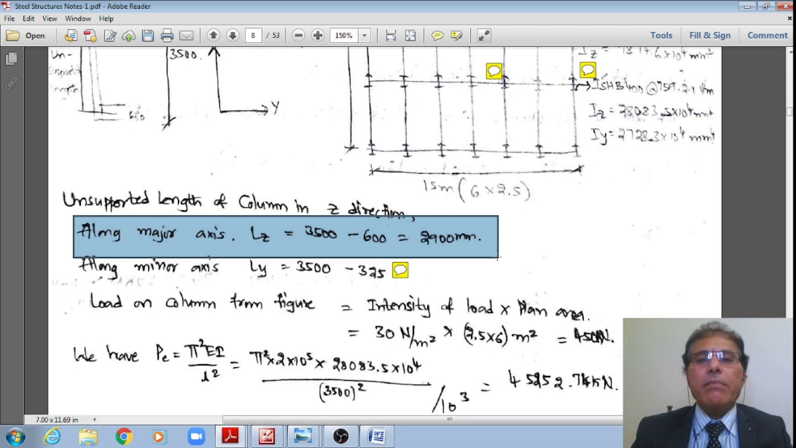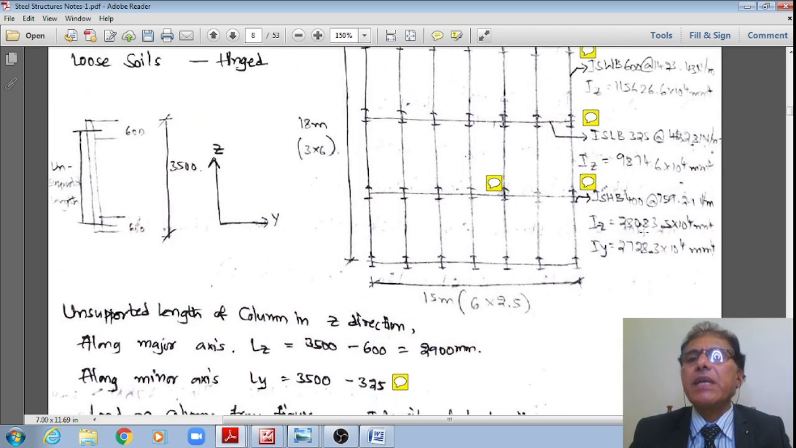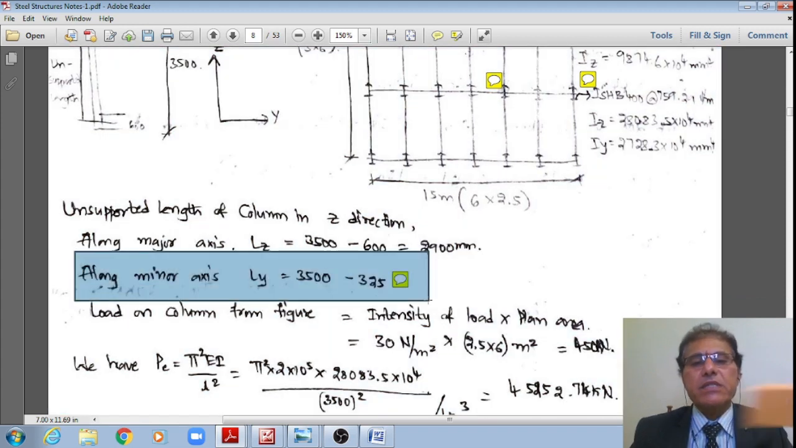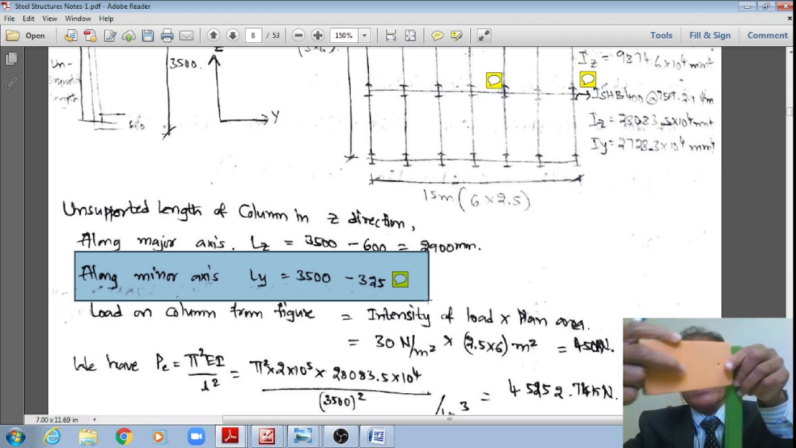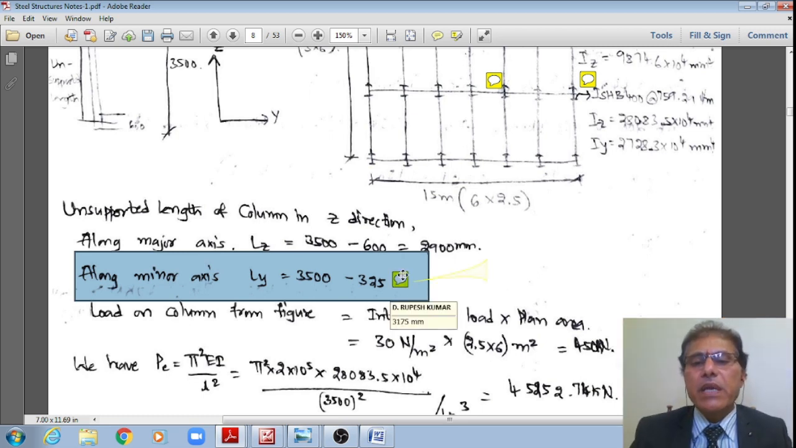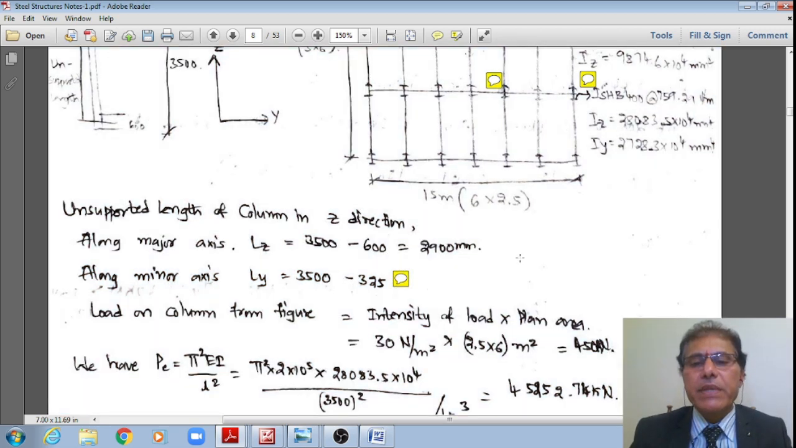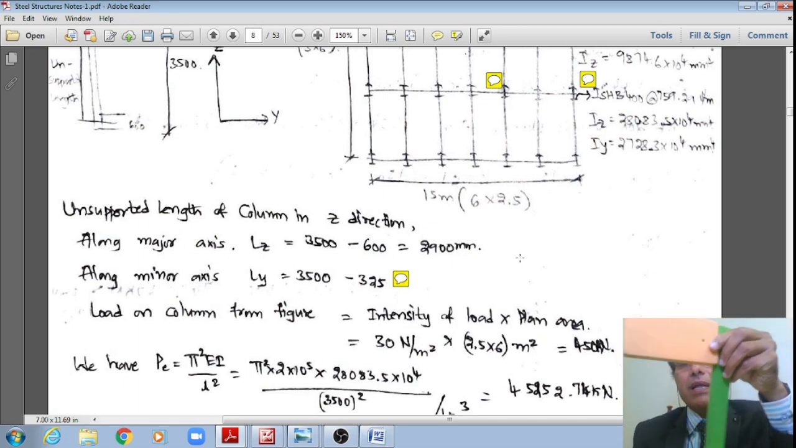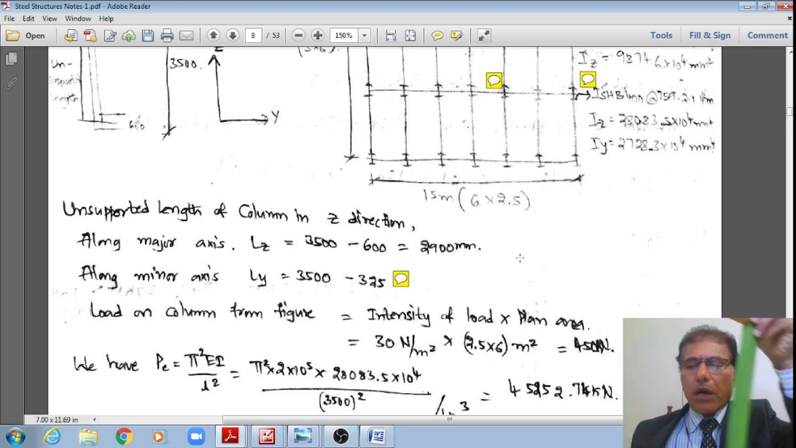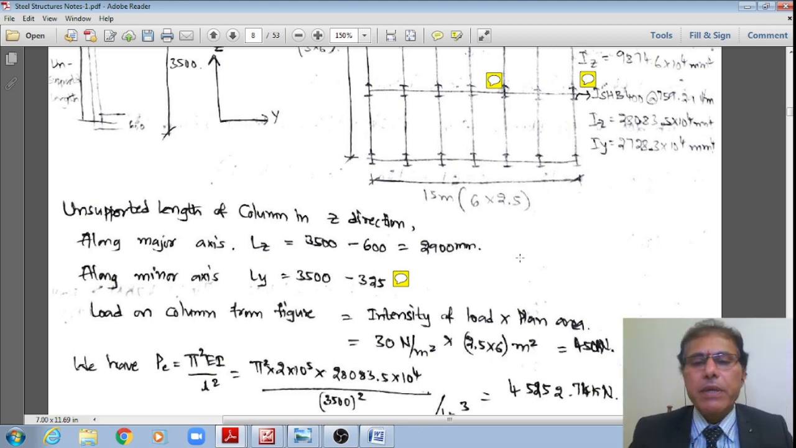Similarly, along the minor axis we can see that ISLB 325 is provided, right? Therefore the unsupported length along the minor axis is equal to 3500 minus 325. Therefore it works out to a value of 3175 mm. These are the unsupported lengths, from the bottom of this beam to the top of that beam, along the major and minor axis respectively, right?